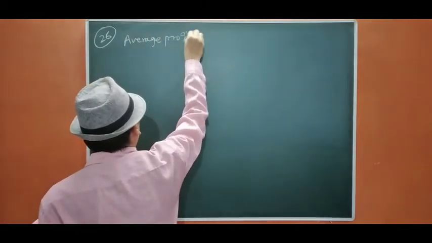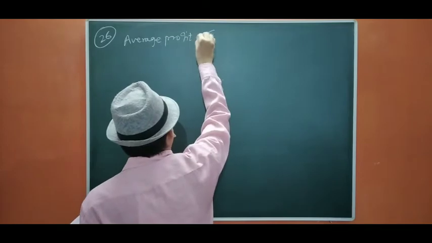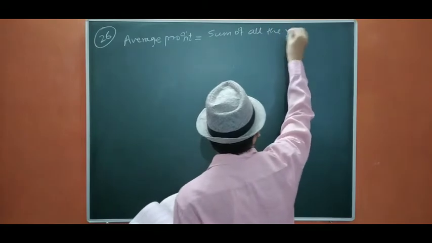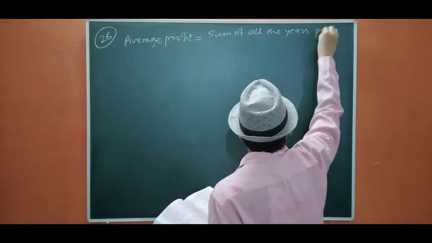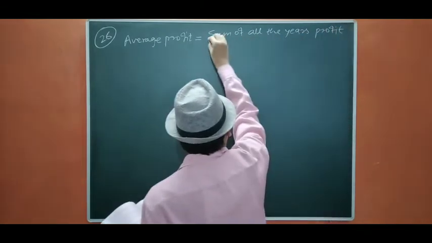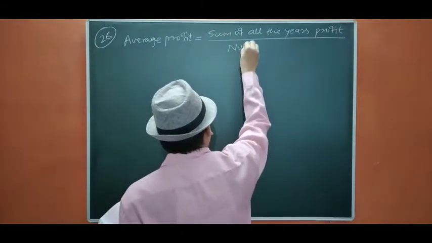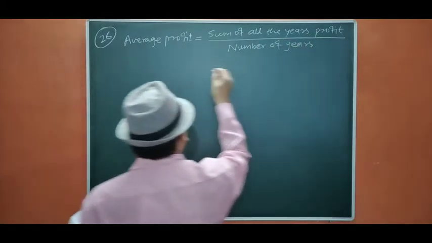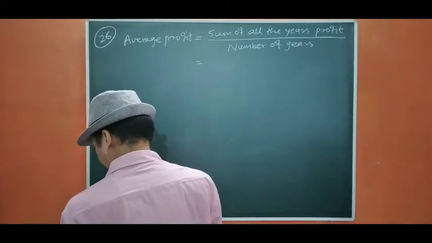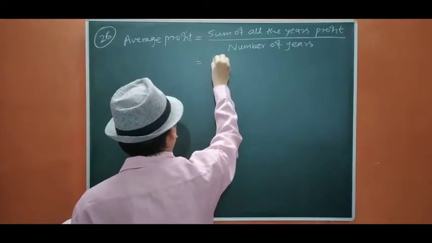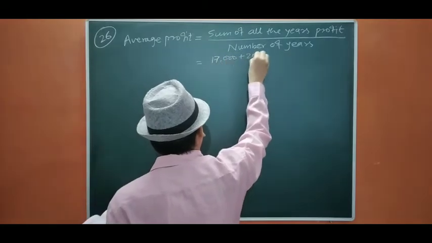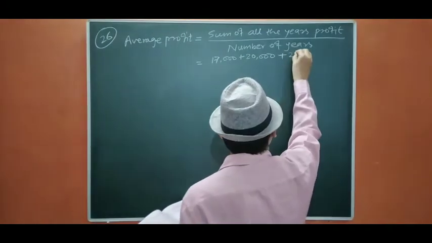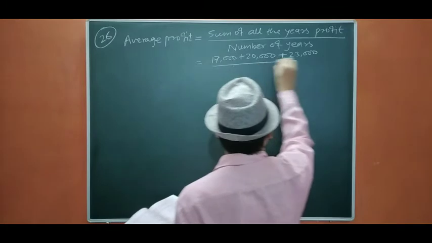Average profit equals sum of all the years' profit upon number of years, that is 17,000 plus 20,000 plus 23,000 upon 3.